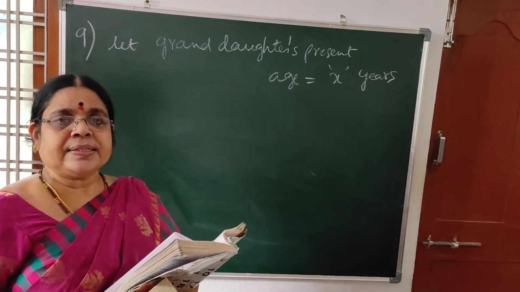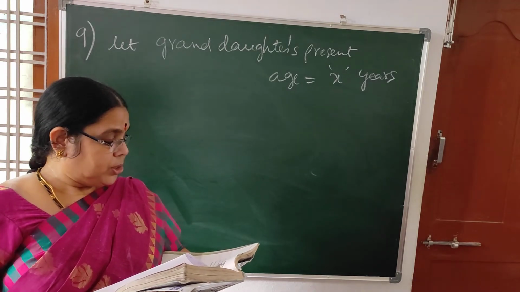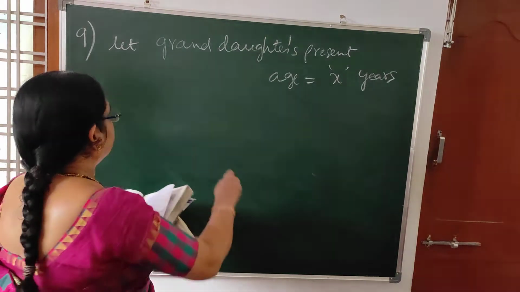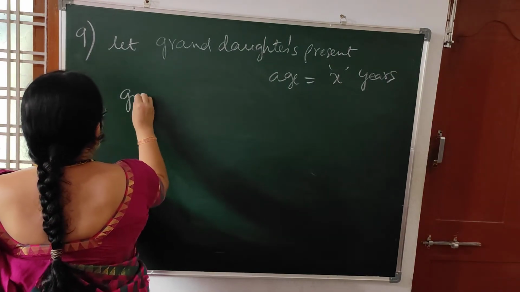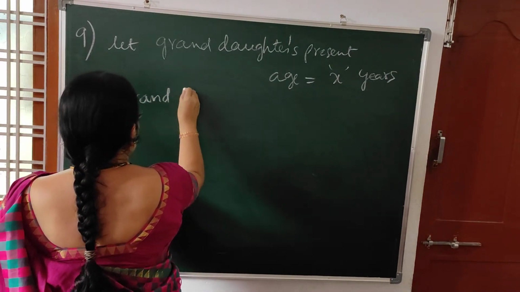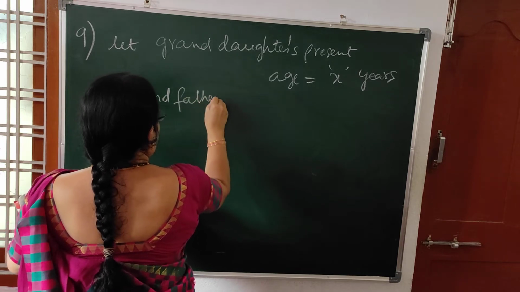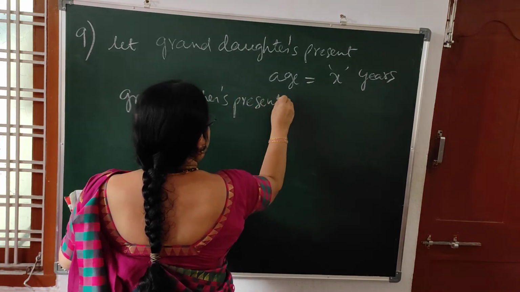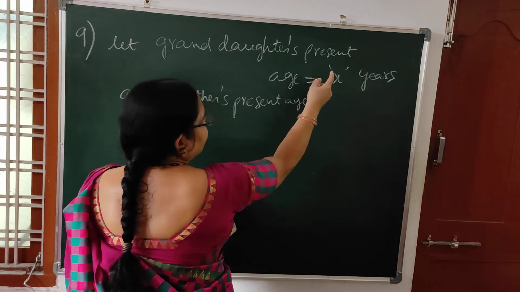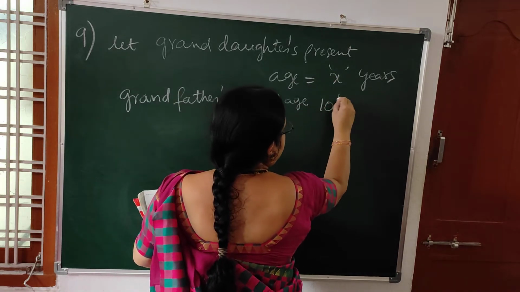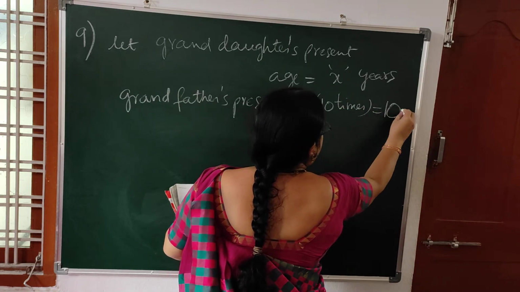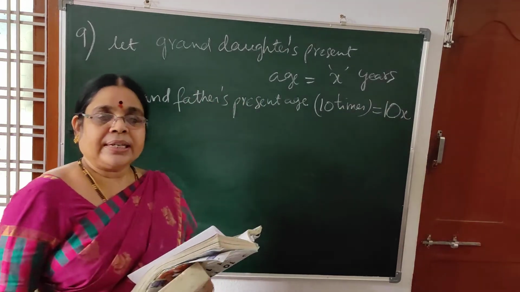Granddaughter's present age is x years. Next, the grandfather says he is 10 times older than his granddaughter. So grandfather's present age is what? He is 10 times older than his granddaughter. So what will be grandfather's present age?